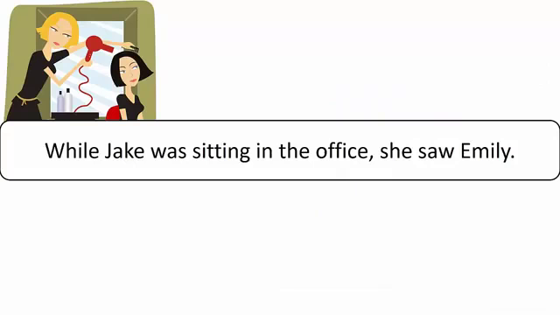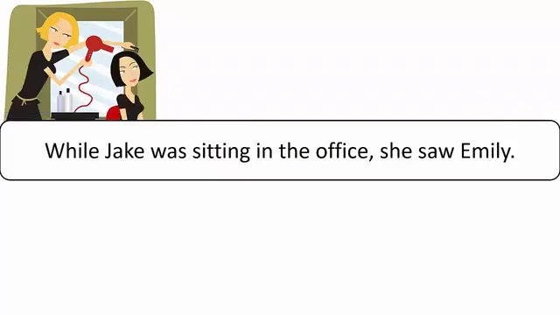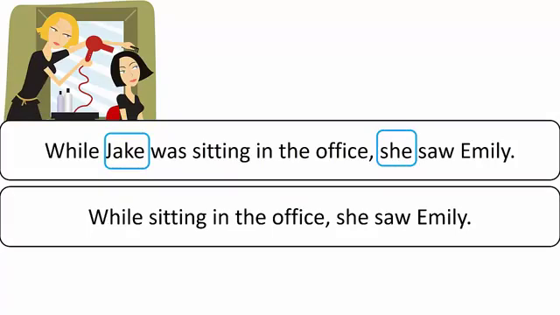You may remember one way to reduce an adverb clause from a previous lesson. Let's look at two sentences. While Jake was sitting in the office, she saw Emily. After Jake cut her hair, Emily didn't recognize her. You probably recall that we can only reduce one of these adverb clauses. This adverb clause cannot be reduced because the subjects are not the same. In this sentence, the subjects are the same, and we can reduce it to, while sitting in the office, she saw Emily. We can do this by using the subordinating conjunction and the ing form of the verb.